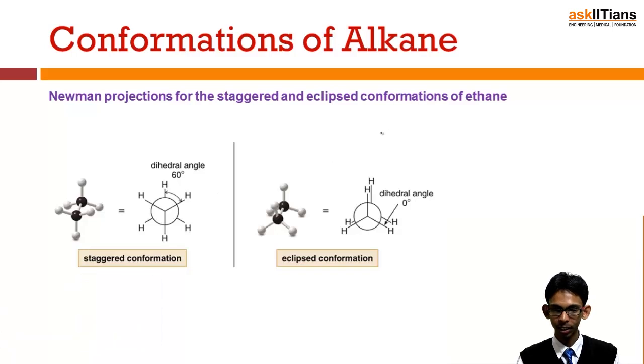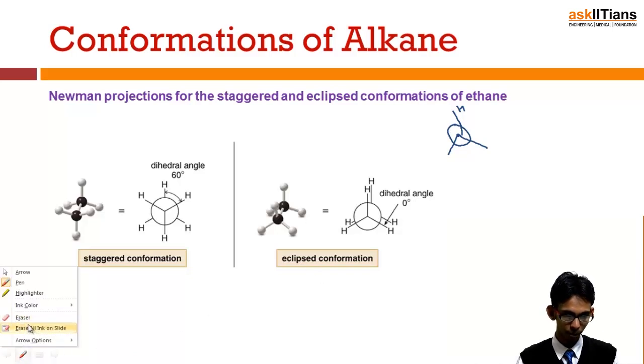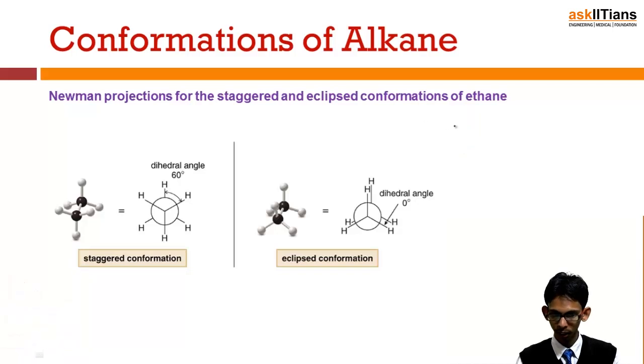Now this is the Newman projection simply. For a staggered conformation, this is the carbon in back, this is the carbon in front. Let me draw it more accurately so that it will be clear to you. Let me erase them all. So this is the carbon in back, this is in the front, hydrogen, another hydrogen, and another hydrogen.